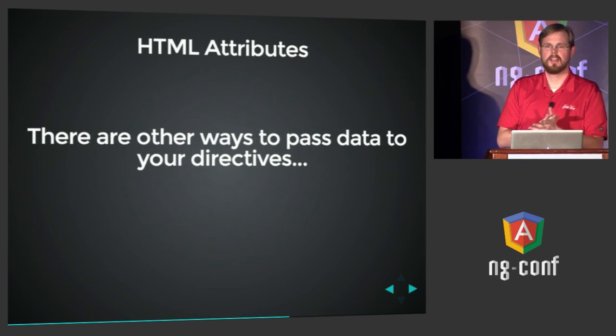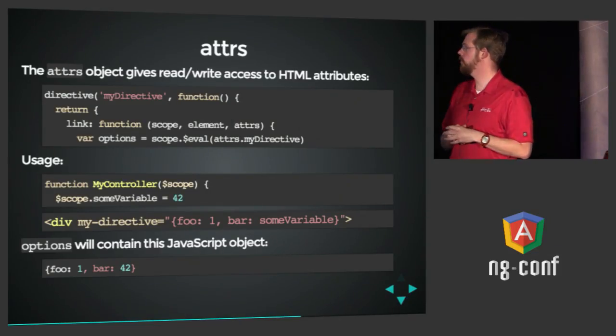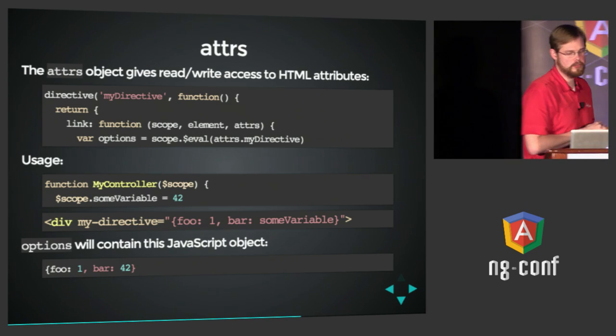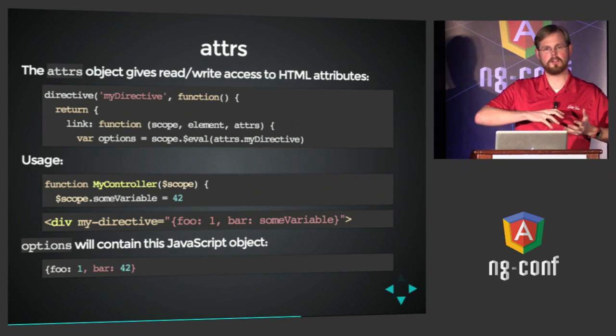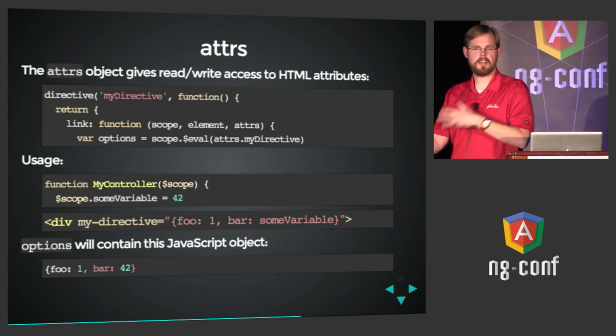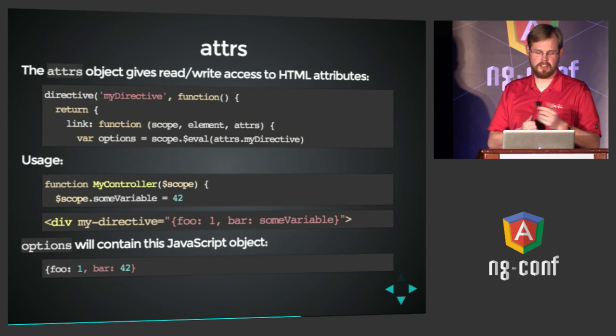Okay, so using a scope property is not the only way to pass data into your directive. The other way is to use HTML attributes. And the way you do that is using the attrs, that's how I pronounce it, object that is the third argument to every directive's link function. You can pull string values out. Angular will normalize all the names of your HTML attributes, and then you can pull string values out of those and store them however you like. You can see an example here.